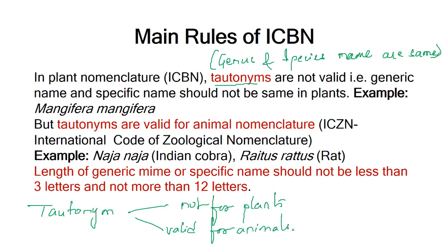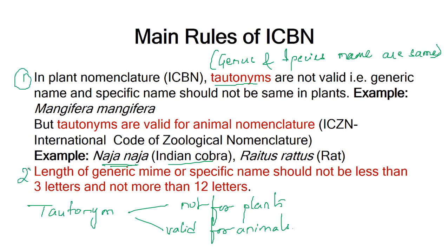So you can see that in the International Code for Zoological Nomenclature, the scientific name of the Indian cobra is Naja naja. You can see that the genus name and species name are the same, and this is known as tautonym. Remember that tautonym can be followed only for animals.